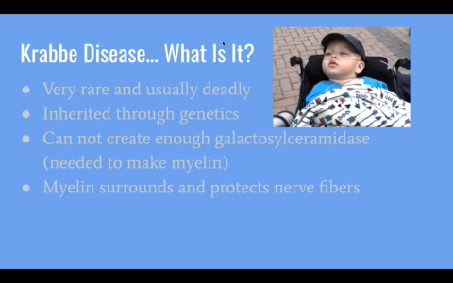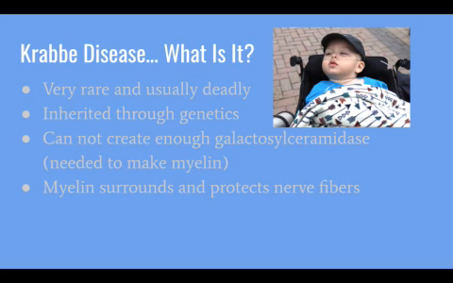Krabbe disease is a very rare and deadly disorder. When a person has Krabbe disease, it means that their body cannot create enough galactoceramidase, also known as GALC. GALC is an enzyme that breaks down galactolipids that are heavily present in the brain. GALC is needed to make myelin. Myelin is a material the body uses to surround and protect nerve fibers.